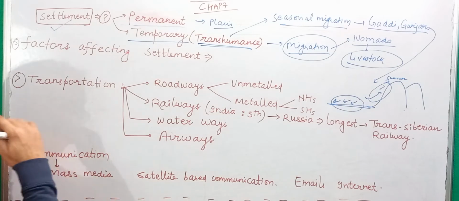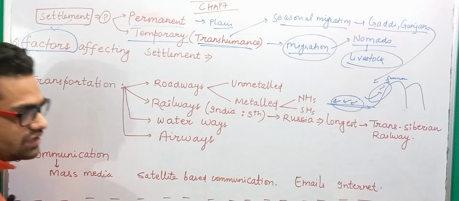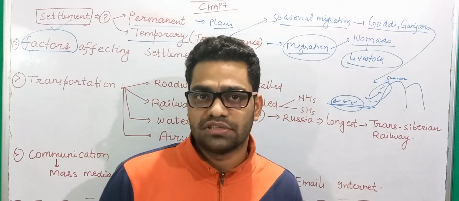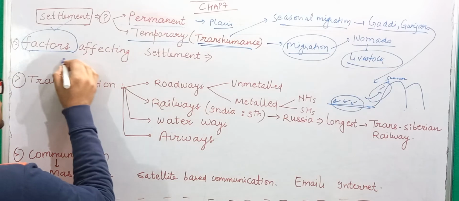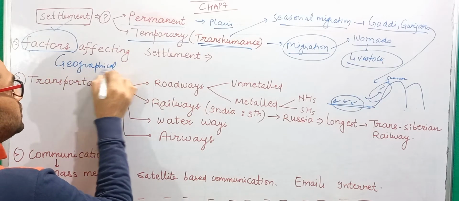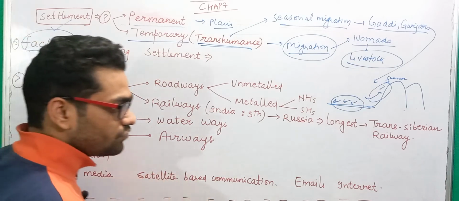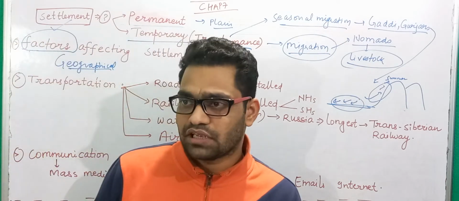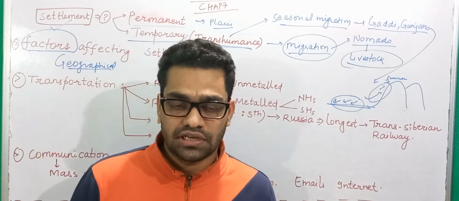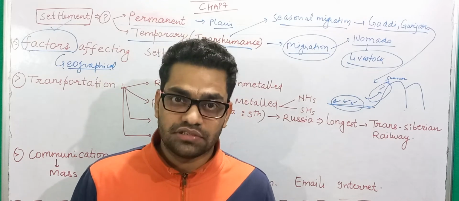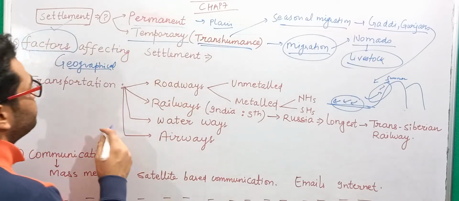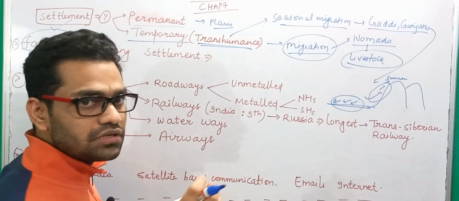Okay, now you have to study what are the factors that affect settlement. So there are many factors that affect the settlement that we choose. For example, we can have geographical factors. If you have a very favorable type of climate to live in, you will see that population density in those areas is very high. If you have harsh climatic conditions, very few people will survive there. For example, in desert areas very few people live.